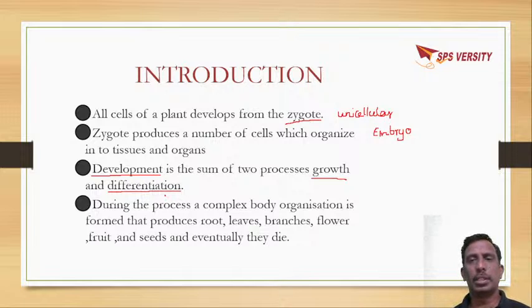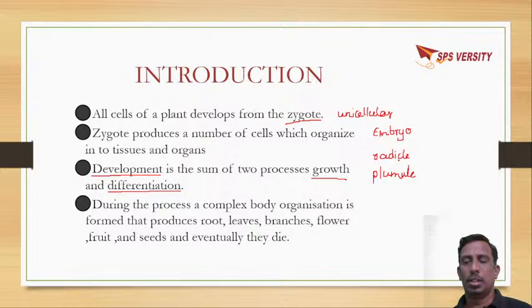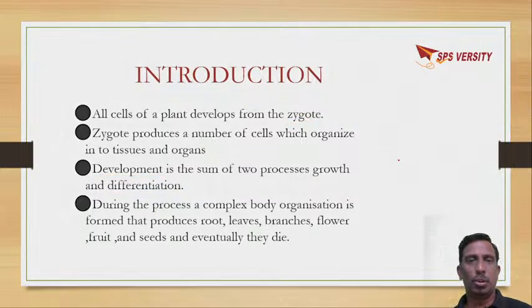In the embryo, there is the radicle which gives rise to the root system, and there is the plumule which gives rise to the shoot system. शूट सिस्टम में स्टेम, ब्रांचेस, लीव्स, फ्लावर्स, ये पूरा शूट सिस्टम में रहता है. After that they will die. So this is the process of development.